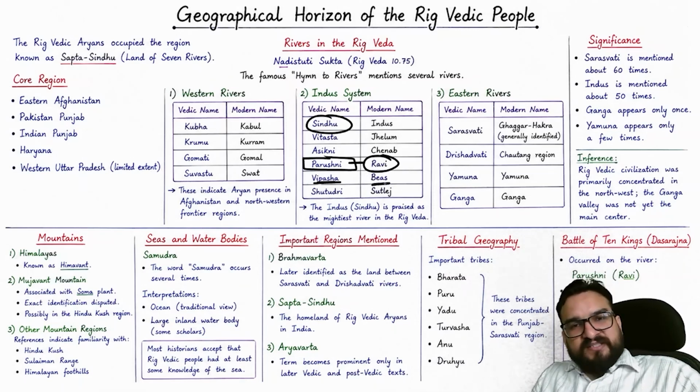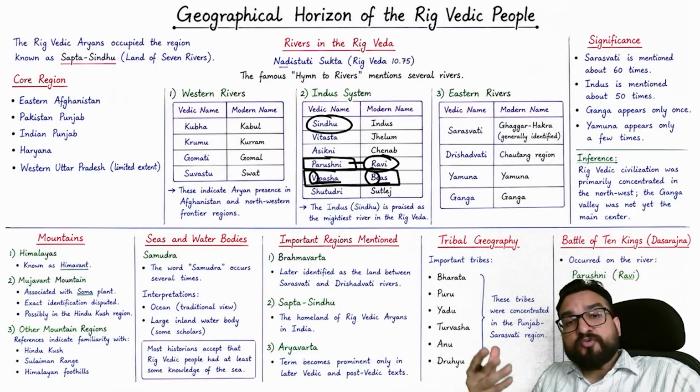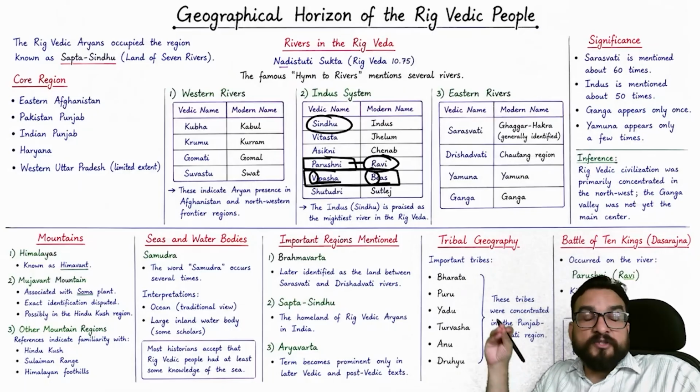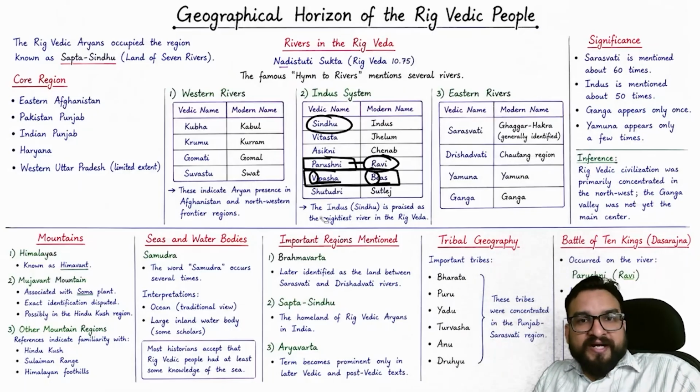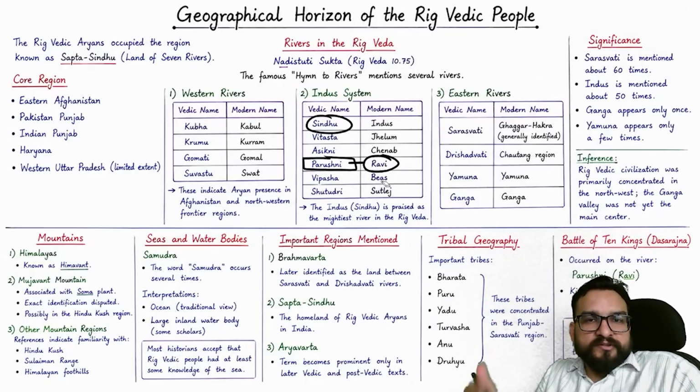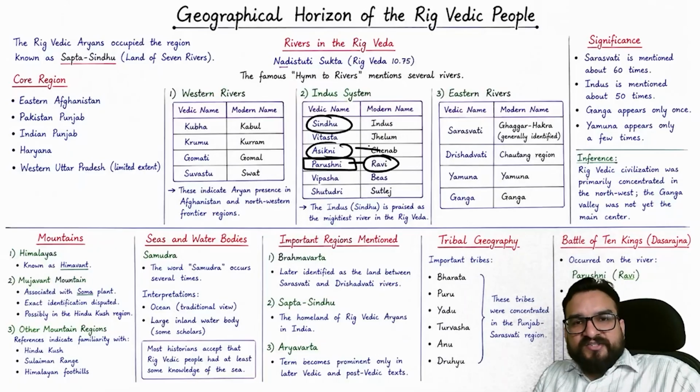Bipasha is for Bias, B. Bipasha Basu. Always remember like this. This way you will not get confused in the examination, because this type of information is required for the examination, and you only have to eliminate one or two options, right? Askini is Chenab. Vitasta is Jhelum. You can remember this: Askini, Chenab. But Bipasha and Shutudri, you exactly know are Bias and Satluj over here, right?